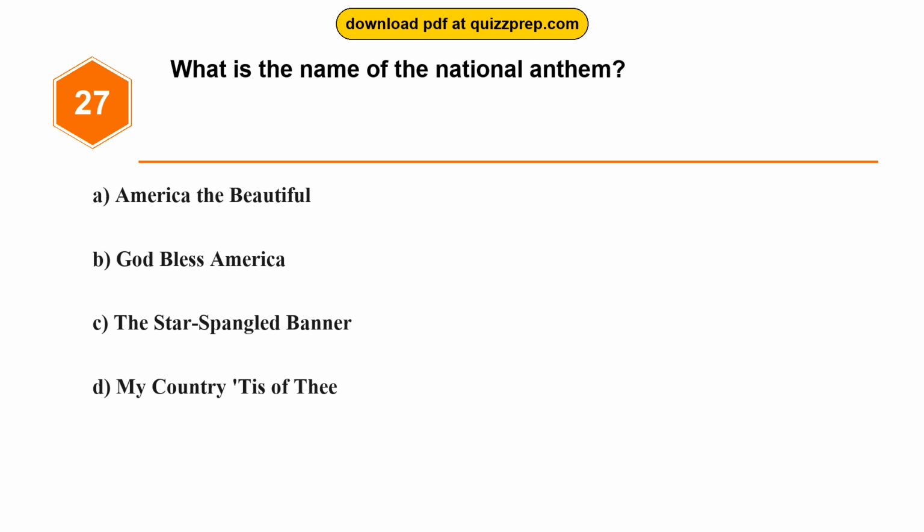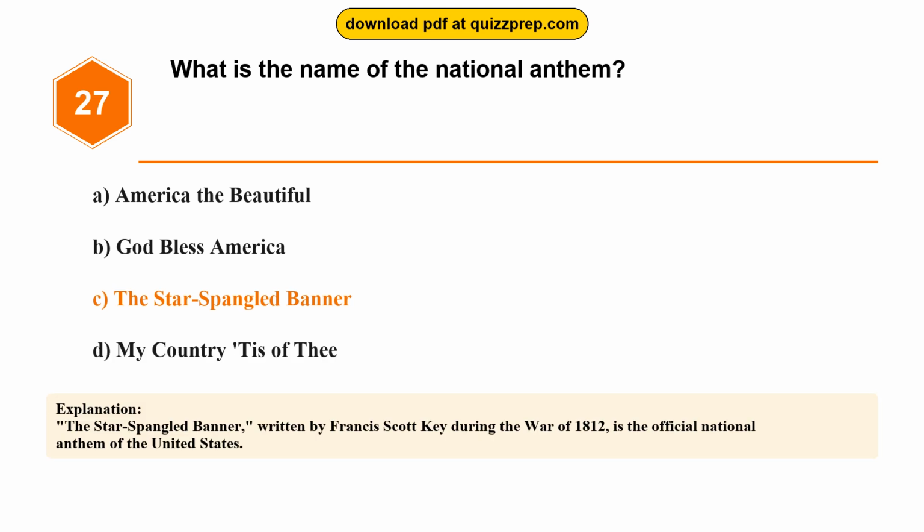Option A. America the Beautiful. Option B. God Bless America. Option C. The Star-Spangled Banner. Option D. My Country, 'Tis of Thee. The correct answer is option C. The Star-Spangled Banner. The Star-Spangled Banner, written by Francis Scott Key during the War of 1812, is the official national anthem of the United States.